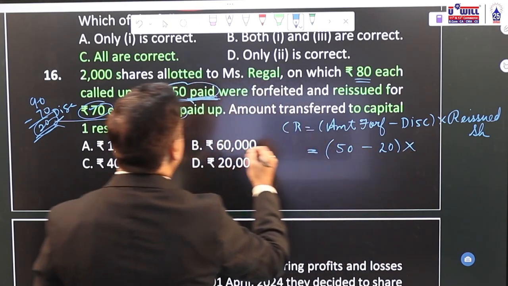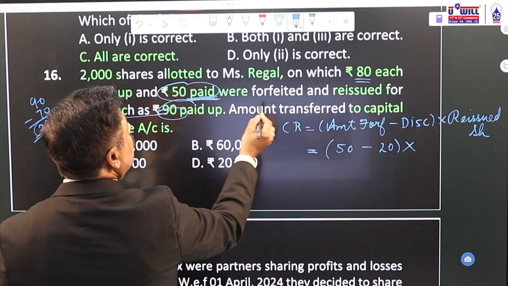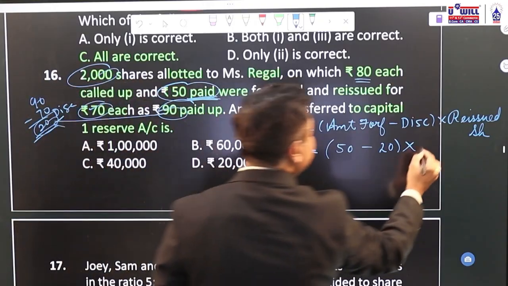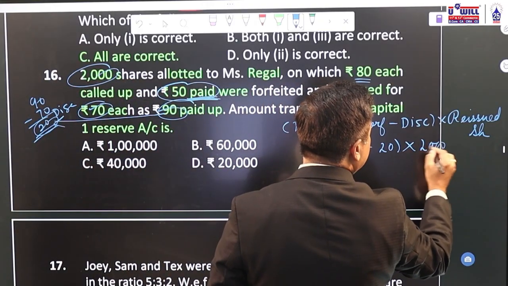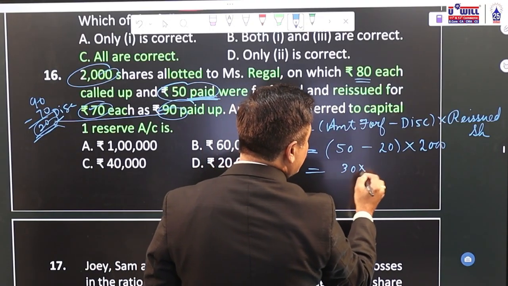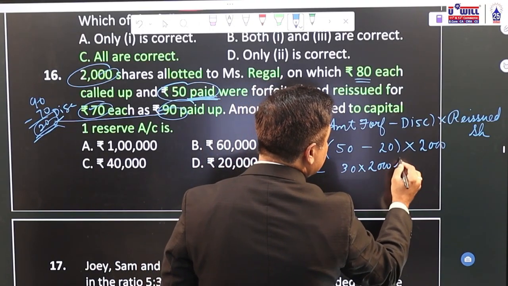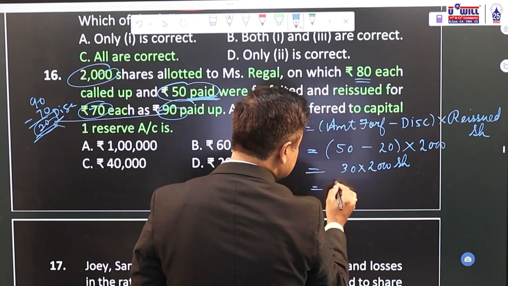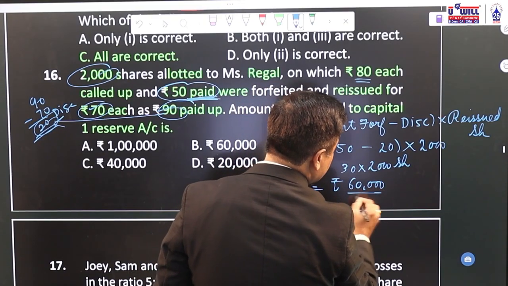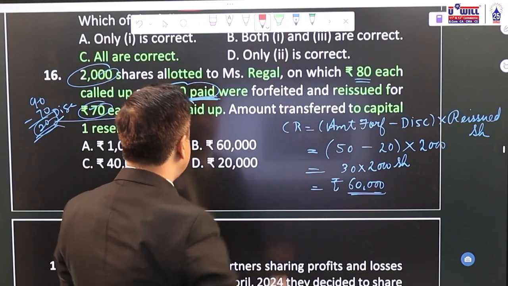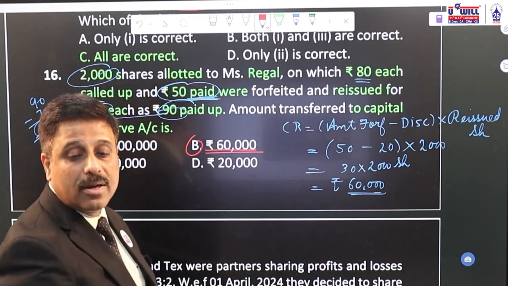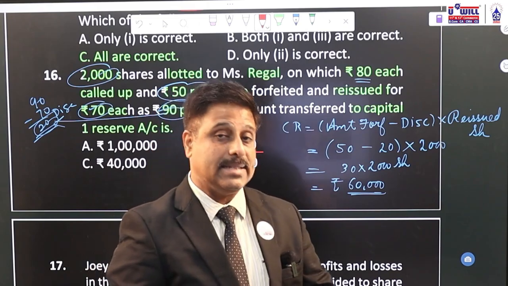Multiplied by what are the number of shares reissued? Okay, all the shares allotted, 2000, are reissued. 50 minus 20, 30 into 2000 shares reissued. So that would be equal to rupees 60,000. Option B is the correct answer. What amount will be transferred to capital reserve? Rupees 60,000.